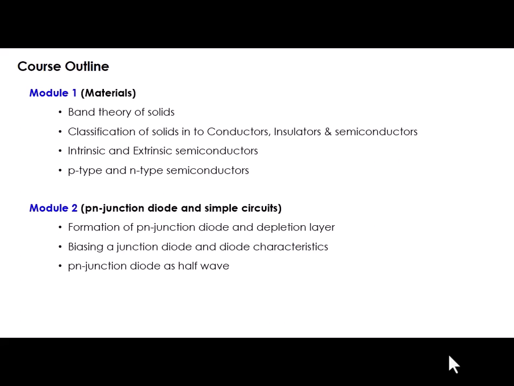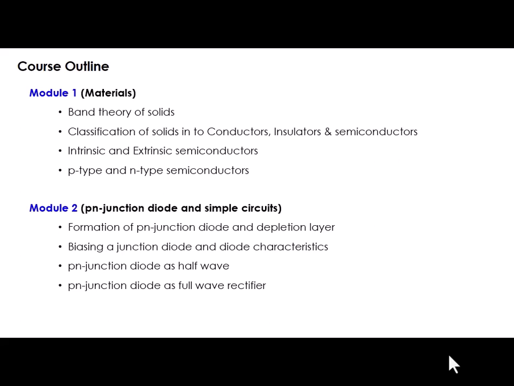For example, how the p-n junction diode characteristics can be used in the process of rectification, both full wave and half wave, and accordingly we will discuss, along with simple circuits, how a half wave rectifier and a full wave rectifier work. So with simple circuits we'll discuss the p-n junction diode as a half wave rectifier as well as a full wave rectifier.